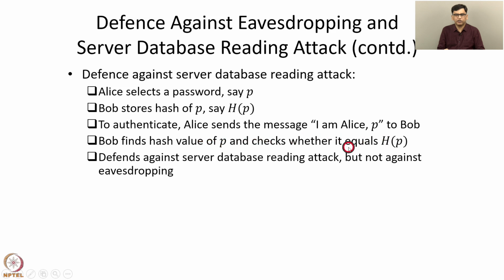But it does not defend against eavesdropping. If there's an eavesdropper who intercepts all the messages sent on the communication channel between Alice and Bob, then they'll get the password P, and they can subsequently authenticate as Alice to Bob. So this protocol does not defend against eavesdropping.